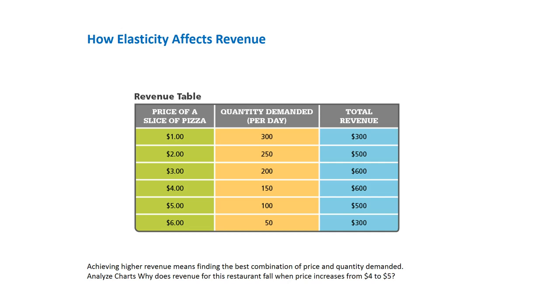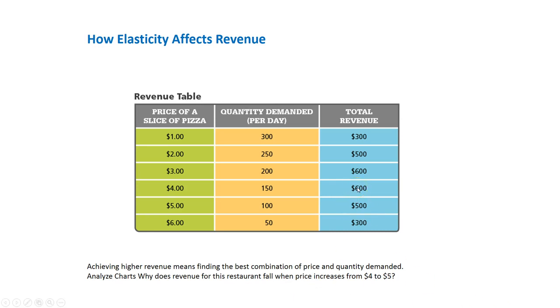When we looked at the price of pizza in our schedule before, you can see here, at $1 a slice, 300 slices were being demanded, which brought in $300 to the business. But when they raised prices to $4, they found that while they lost quantity being demanded, they lost business, they actually doubled their revenue.